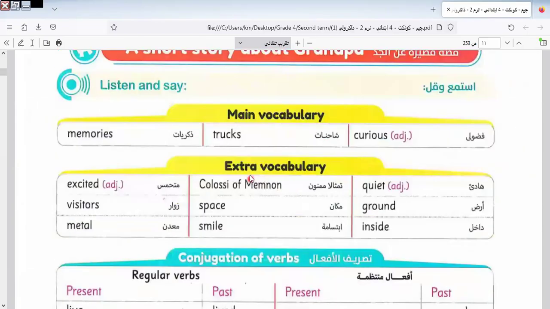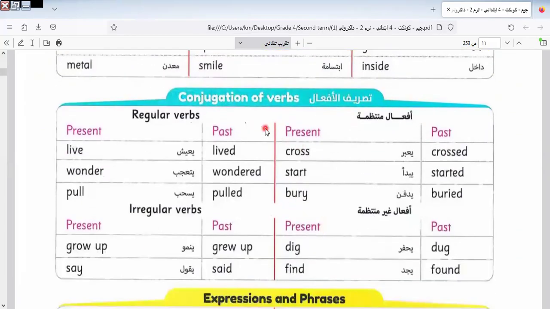Lesson 2. When we go to lesson 2, we know some also vocab that is important to know, like memories, tracks, chorus. This is called chorus. Chorus, excited, a closing of moment, quiet, visitors, space, ground, middle, smile, inside. And here we know some vocab, as some verbs, regular and irregular.